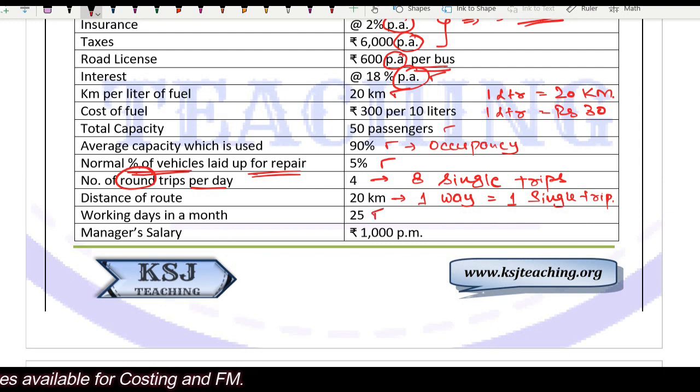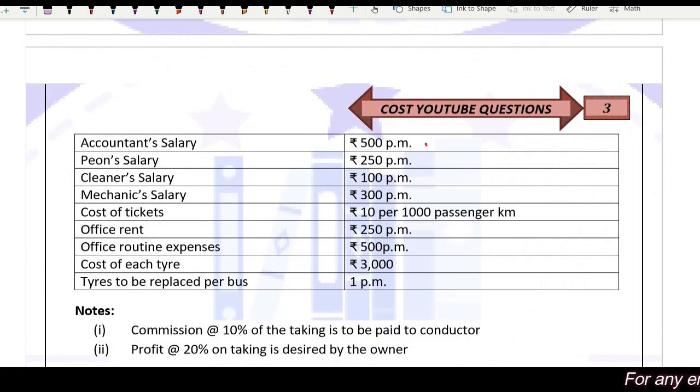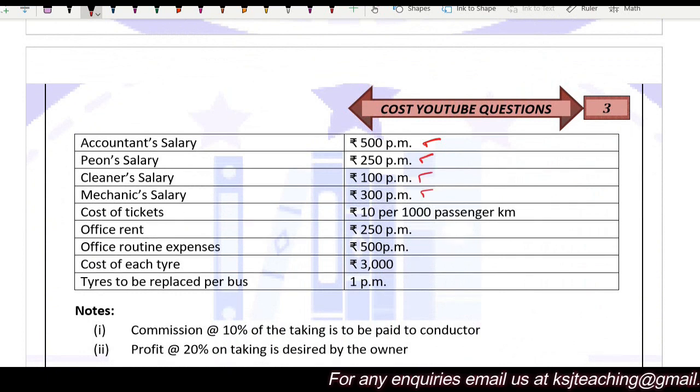Working days in a month is 25. Manager salary is 1000 per month. Accountant salary 500 per month. PN salary 250 per month. Cleaner salary 100 per month. Mechanic salary 300 per month.